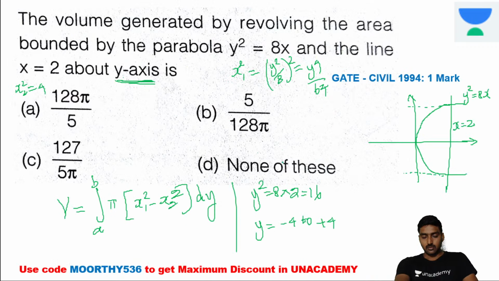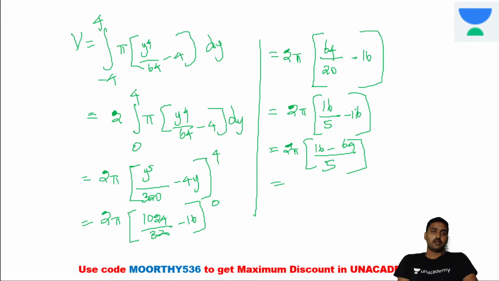What doubt? Once again I will explain. Here it's y square. X square is equal to y power 4 divided by 64, minus 4 we are giving that. Then y power 5 divided by 320 minus 4y. Now we need to substitute this value from 0 to 4 because y is an even function, and it's 2.